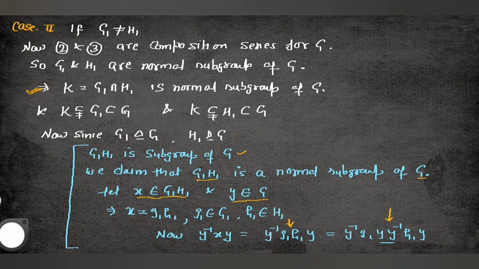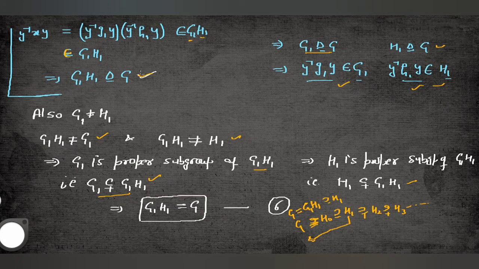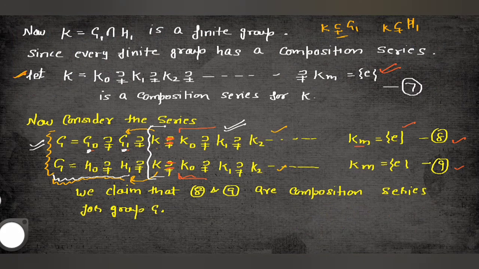Here you have to take care of one thing. You have to consider one K, which is equal to the intersection of G1 and H1. Firstly, you prove that G1 and H1 are normal subgroups of G. After that, you prove that G1 H1 is equal to G. Now you take K as the intersection, and K is finite, so there is a composition series for K, and you replace this composition series in equation number 2 and equation number 3.